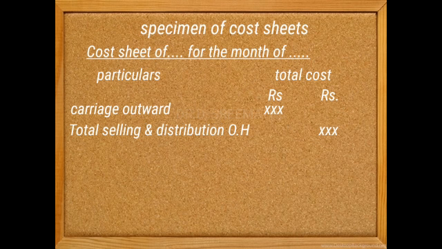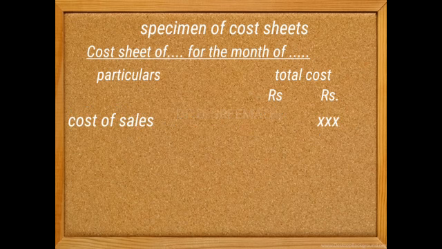When it has been added to cost of production, we come to know the cost of sales. Then we have to find out the total amount of sales. The difference will be the profit. When profit is added to the cost of sales, the sales can be found. So here the selling price is fixed on the basis of cost of sales. It ensures that all the costs are recovered and any desired profit is also obtained.